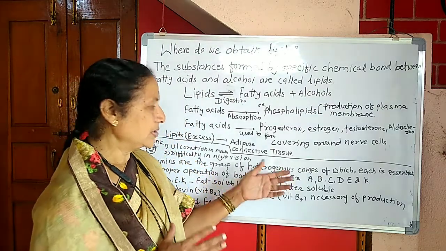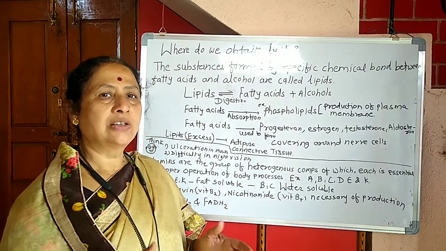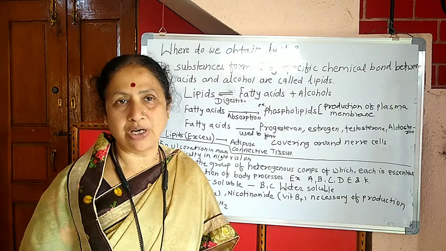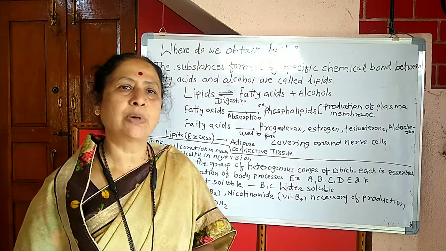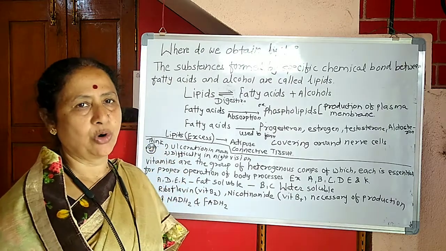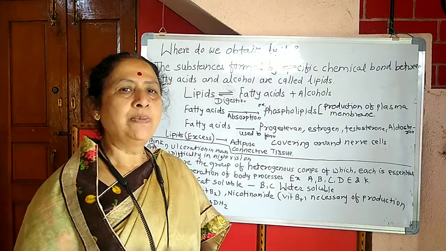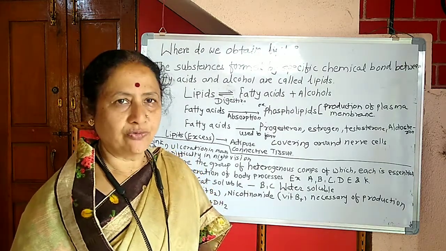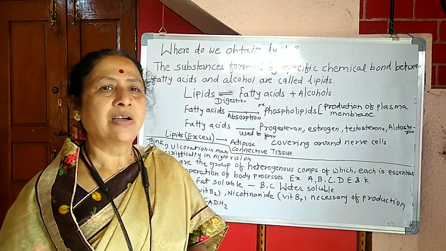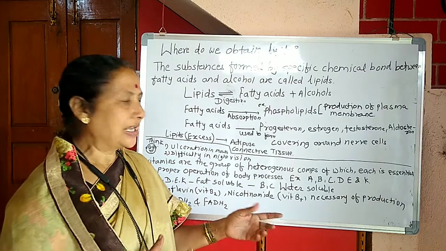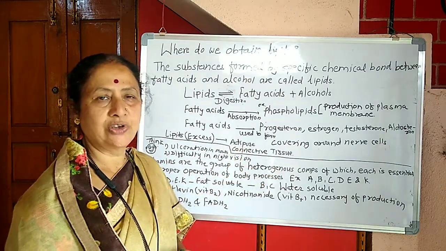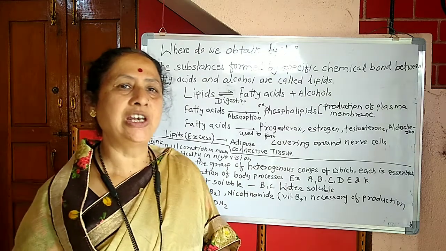And if you consume lipid in excess, then what happens to this lipid? That excess of lipids is stored in our adipose connective tissue. We studied various types of tissues in the last class. Last standard, we studied the adipose connective tissue, which is there under our skin.